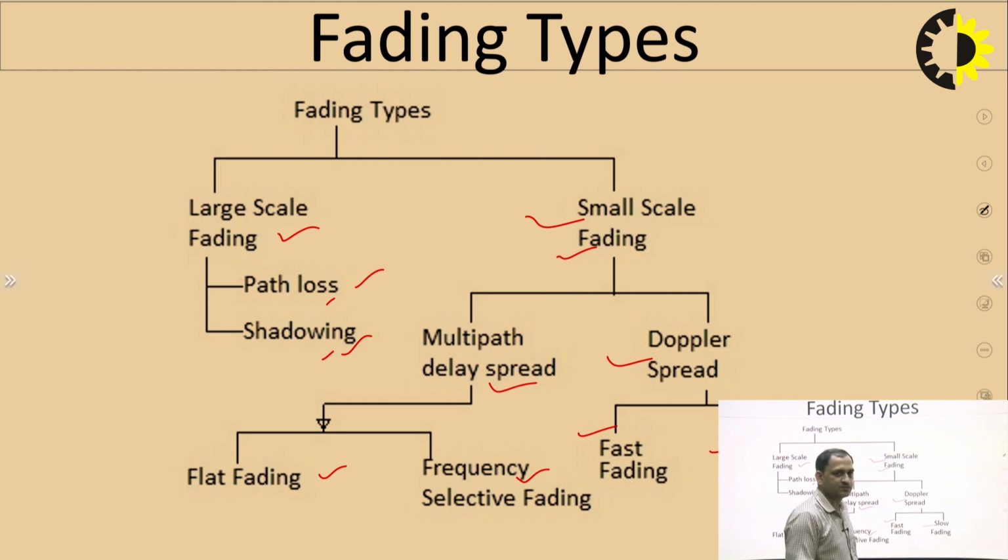So, basically small scale fading comprises four parts: flat fading, frequency selective fading, fast fading and slow fading. This is completely based on the multipath delay spread or the Doppler spread.